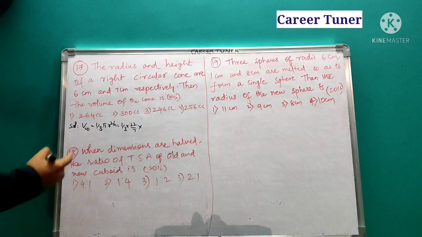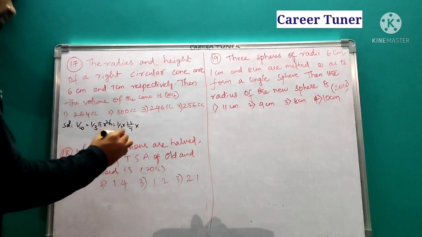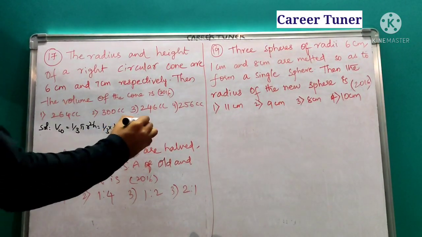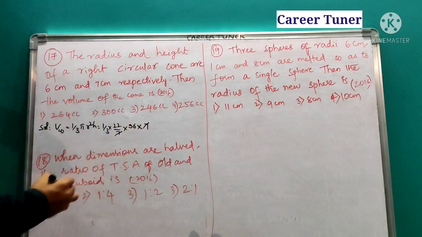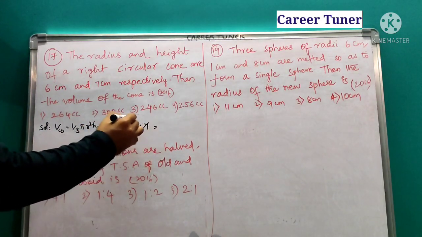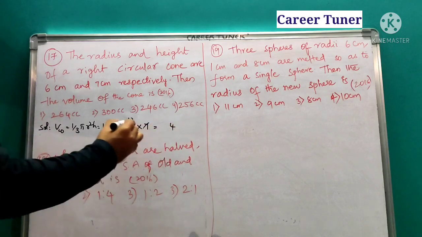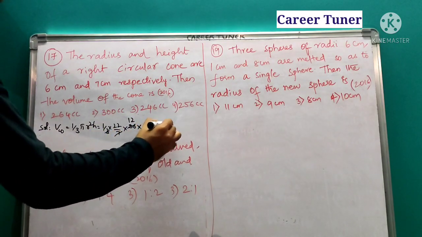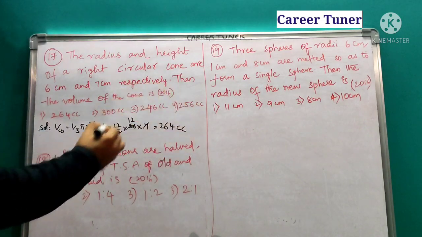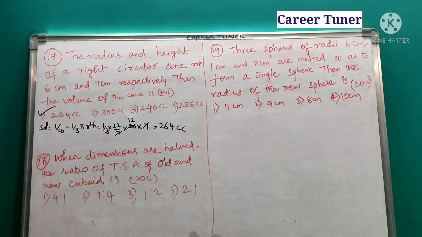So what is the radius given? Radius is nothing but 6. So 6 square, directly it is how much? 36 into height is nothing but 7. So 7 gets cancelled. So 3 ones are 3 will go for 12 times. So it is nothing but 12 2s are 24 plus 2 is 264 centimeter cube. So first option is our answer.